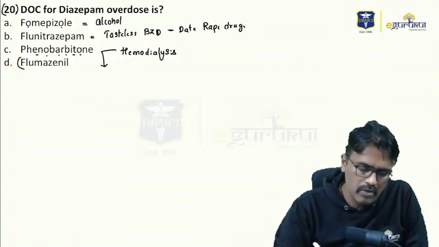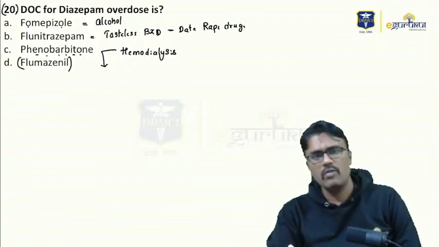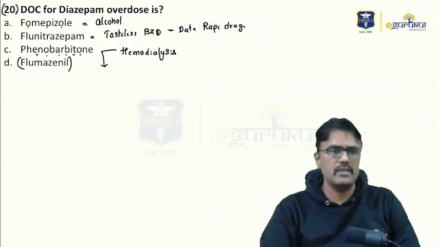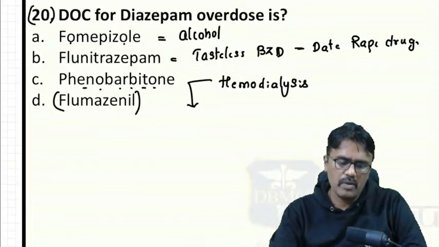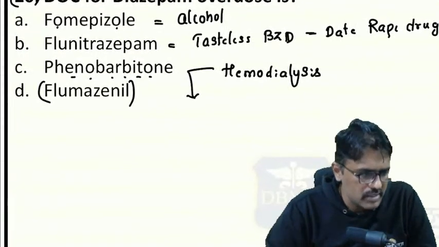So the antidote for diazepam overdose is flumazenil. But what about phenobarbital? What is the antidote? Waiting for your answers.